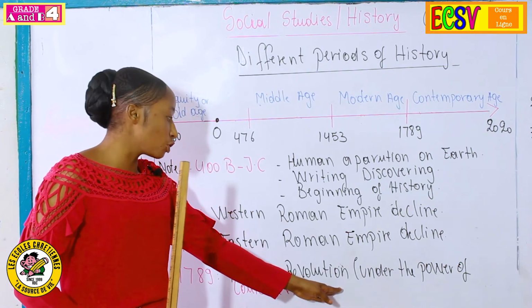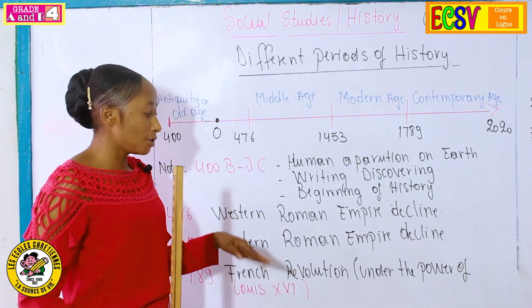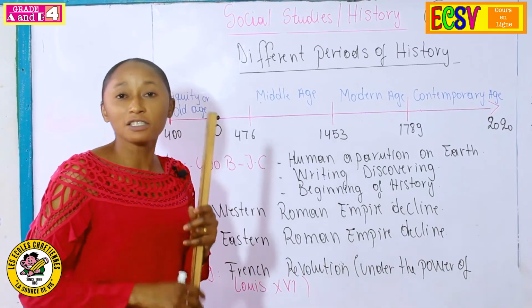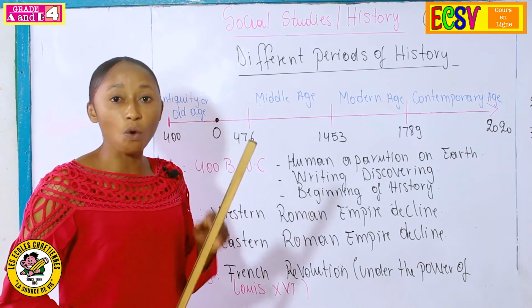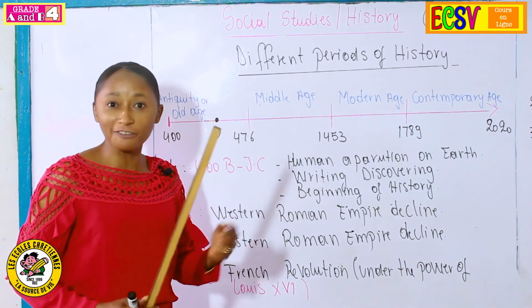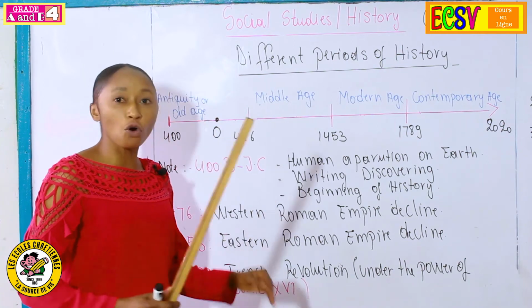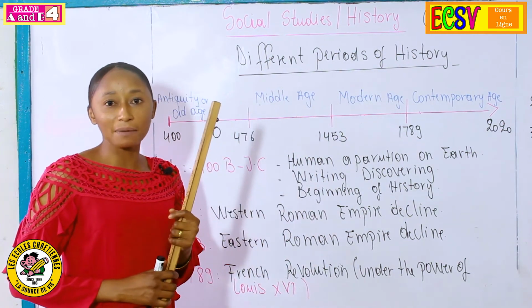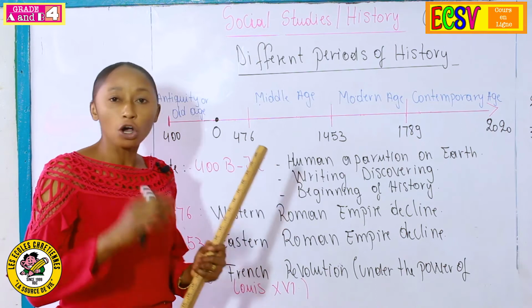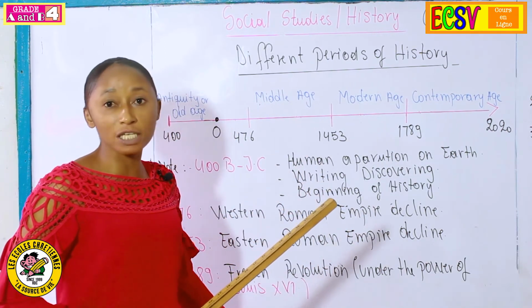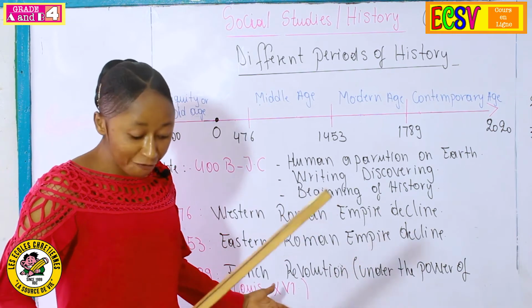In this period, we also have a person that we can keep in our minds, Jeanne d'Arc. Jeanne d'Arc was a small girl of 12 years who was chosen by the king to go and fight against their enemies. And this small girl won the victory for the French. At that time, France was called Gaul.